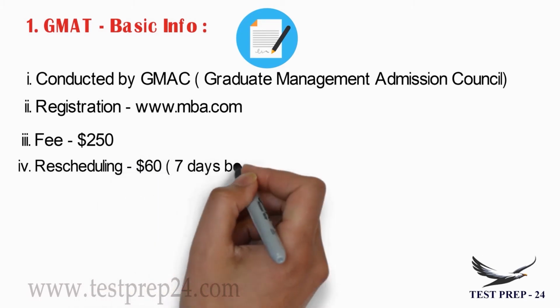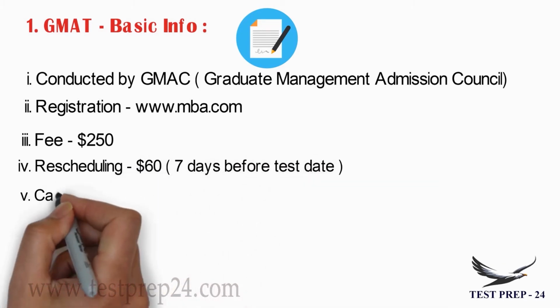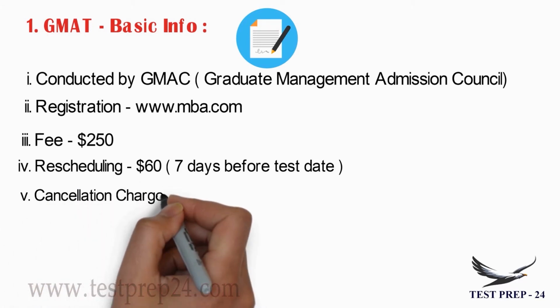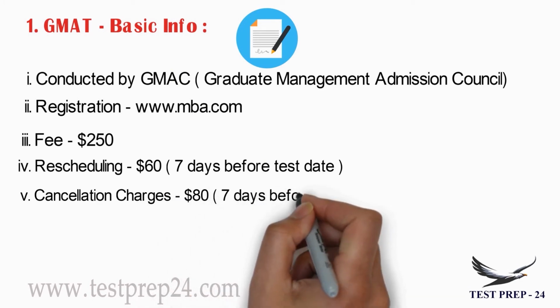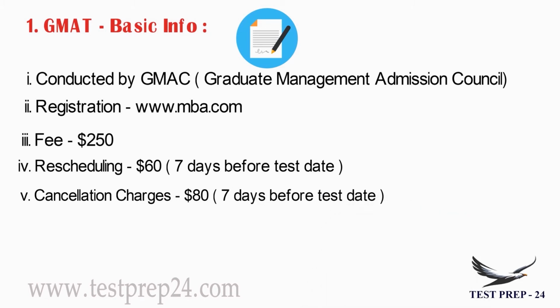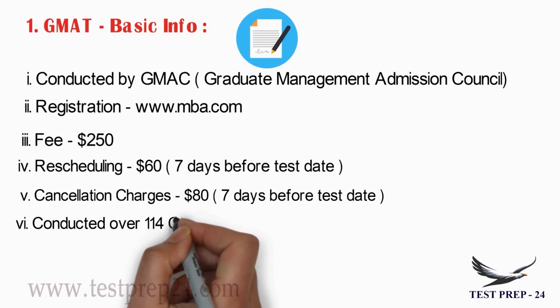If you want to reschedule the exam within 7 days before the test date, it costs you $60. Suppose you want to cancel the test, you have to pay $80 and it has to happen before 7 days. If you are planning to cancel the test within 7 days, you don't get any amount back. $250 will be wasted.